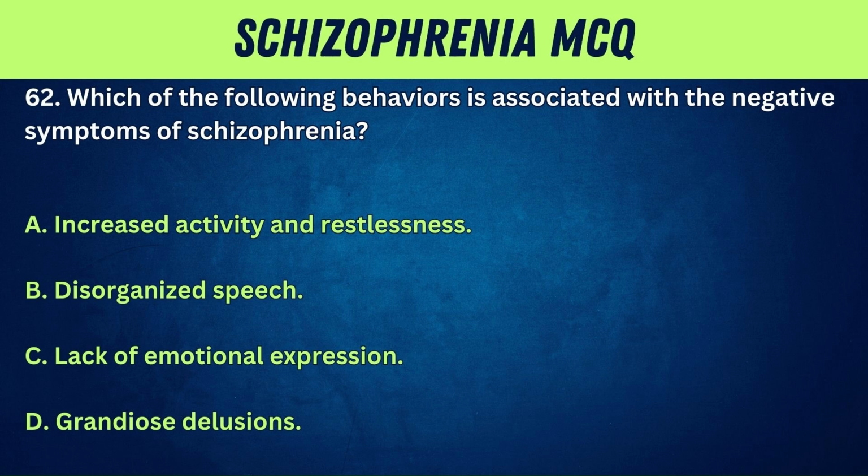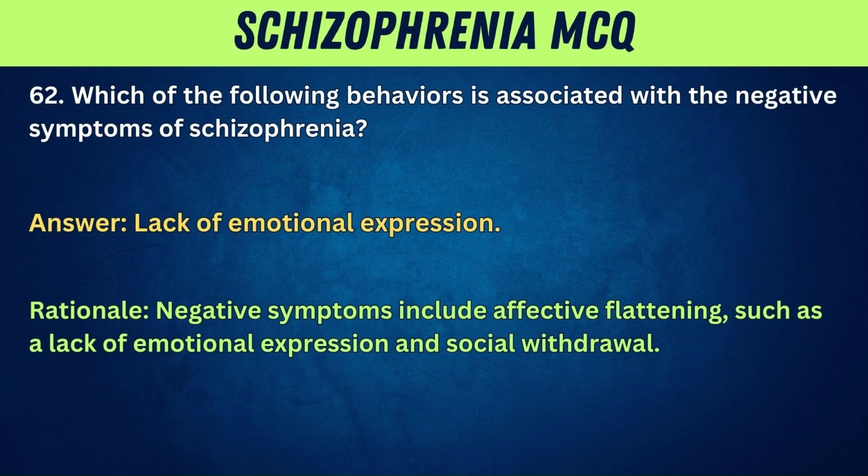62. Which of the following behaviors is associated with the negative symptoms of schizophrenia? A. Increased activity and restlessness. B. Disorganized speech. C. Lack of emotional expression. D. Grandiose delusions. Answer: lack of emotional expression. Rationale: negative symptoms include affective flattening, such as a lack of emotional expression and social withdrawal.